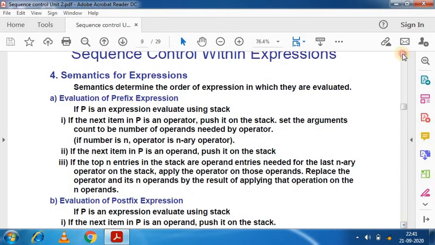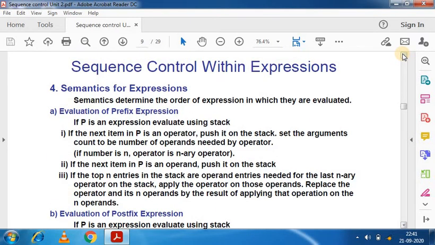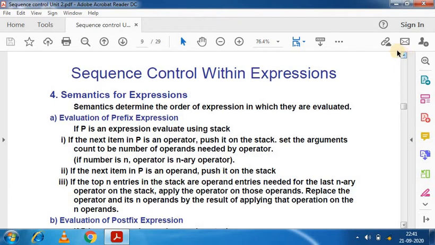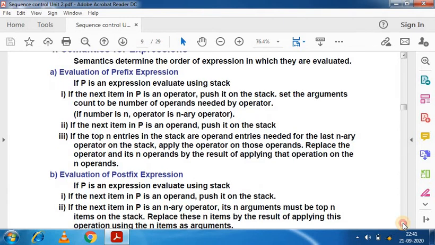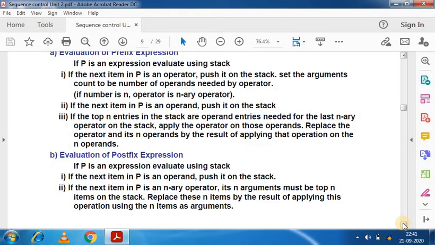So this is sequence control within expressions, like the semantics of expressions. We are evaluating expressions, with evaluation rules for a postfix expression. A postfix expression is without parentheses and can be evaluated with two operands and an operator at a time.